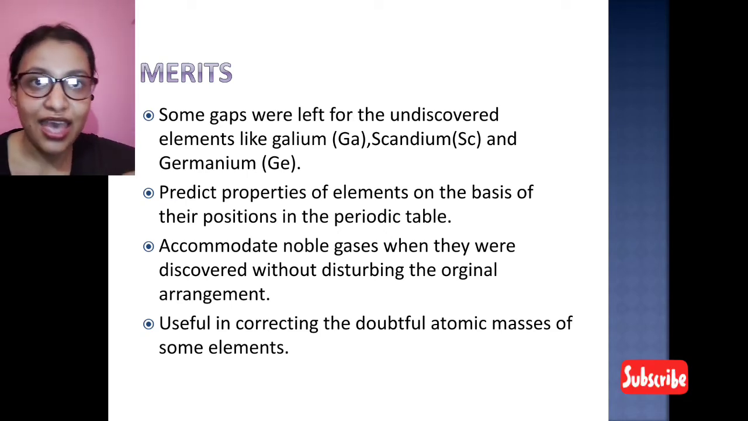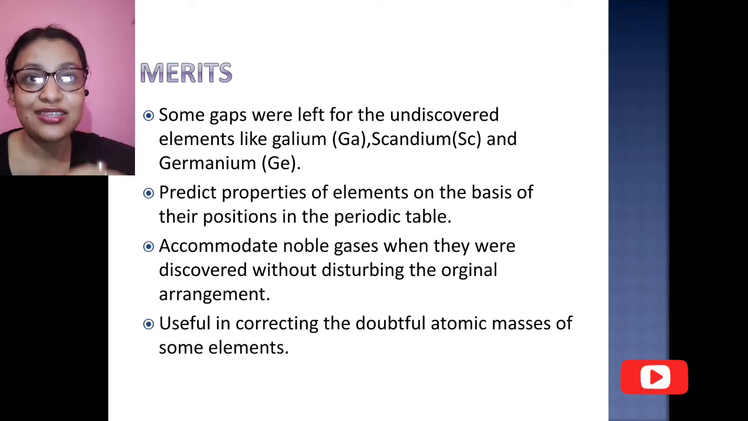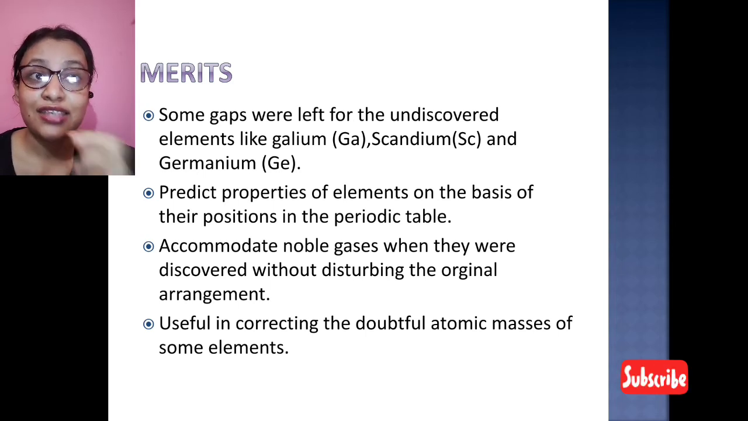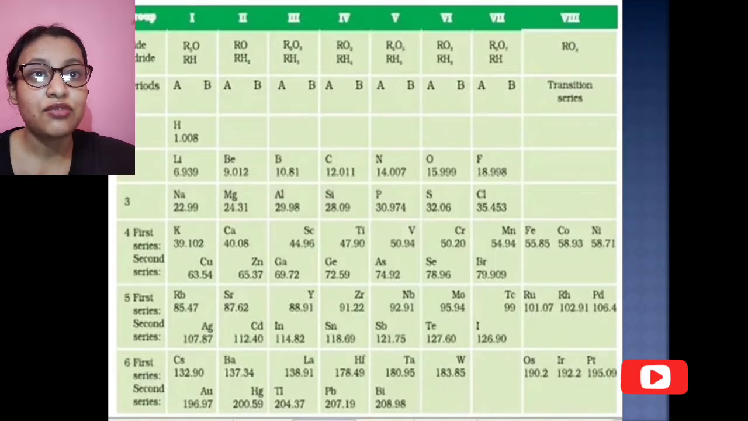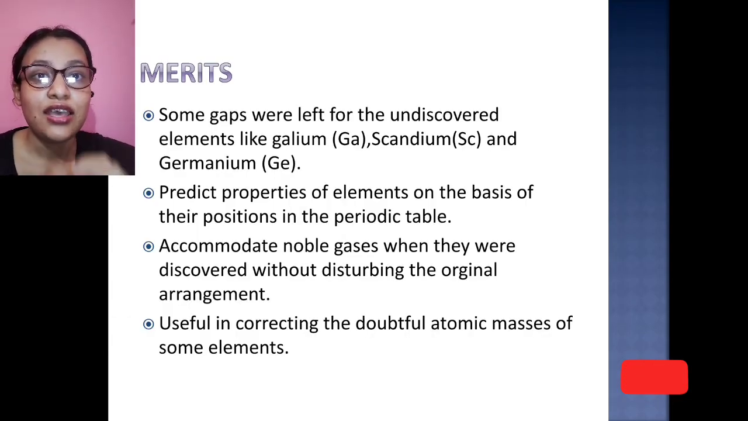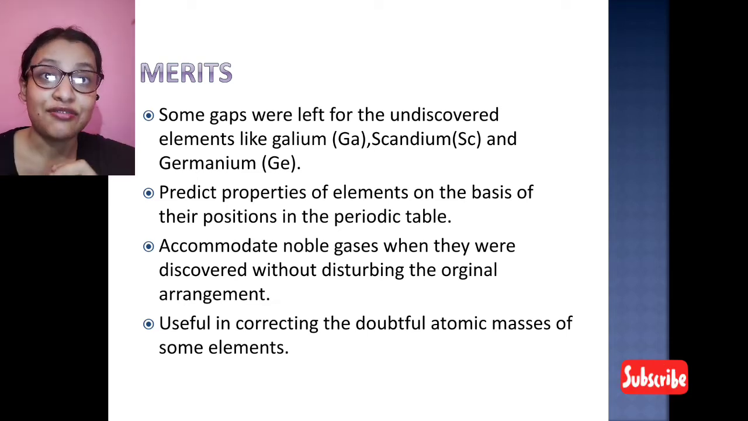This periodic table has some merits, because through this table the modern periodic table was made. As a merit, or advantage, some gaps were left for undiscovered elements like gallium, scandium and germanium. You can see here some gaps were left. He also predicted the properties of elements on the basis of their position in the periodic table, and he made it in such a way that all the noble gases could be accommodated when they were discovered, without disturbing the original arrangement.